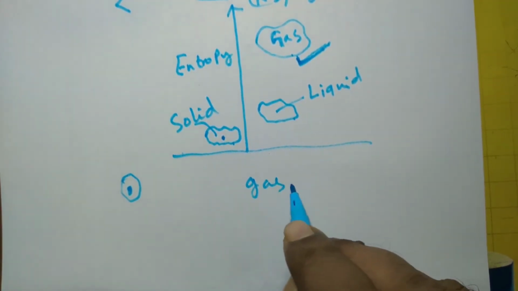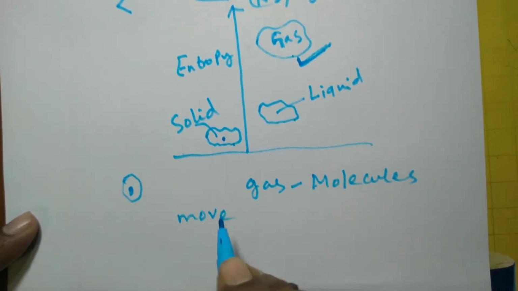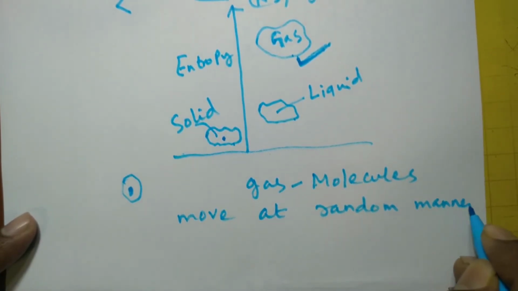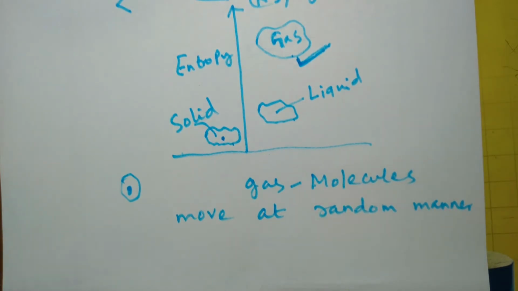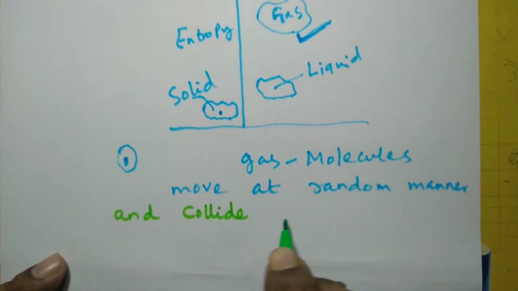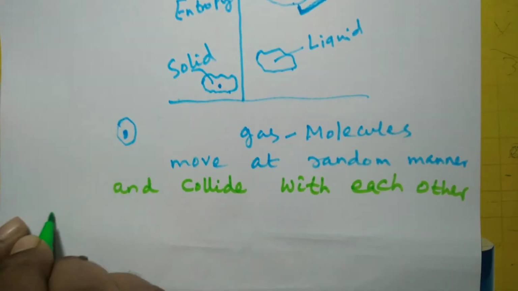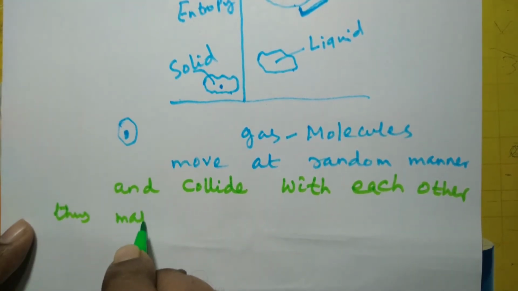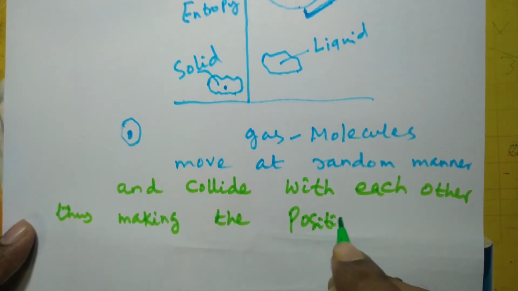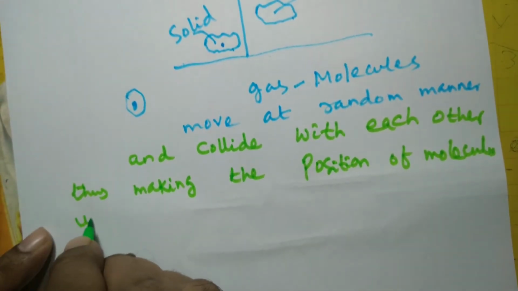In the gaseous state, molecules move in a random manner and collide with each other, thus making the position of molecules unpredictable.